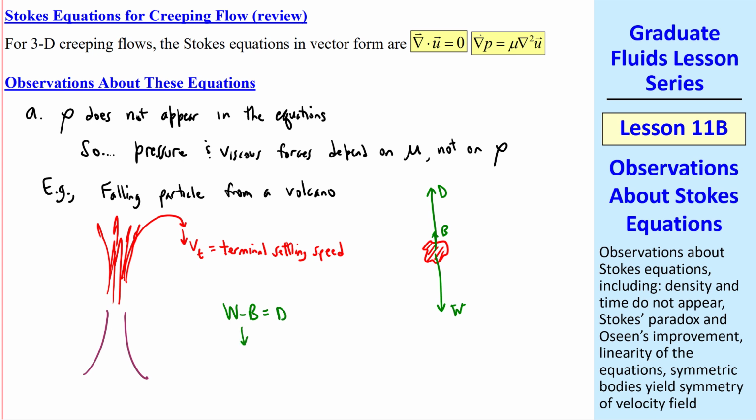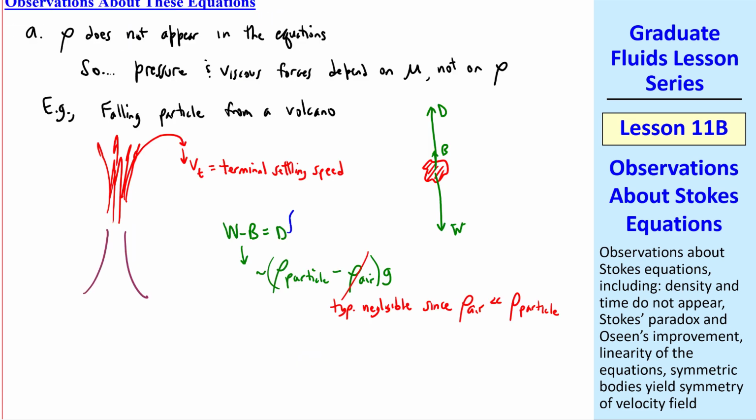But by Archimedes' principle, weight minus buoyancy is proportional to the density of the particle minus the density of the air times g. But this is typically negligible since rho air is very small compared to these particles. In the meantime, as we'll show later, the drag is proportional to mu Vt times some length scale of the body. We can equate these two to get terminal settling speed Vt.